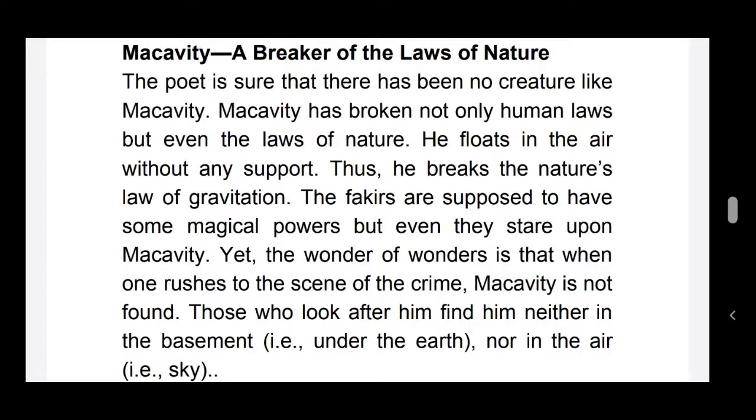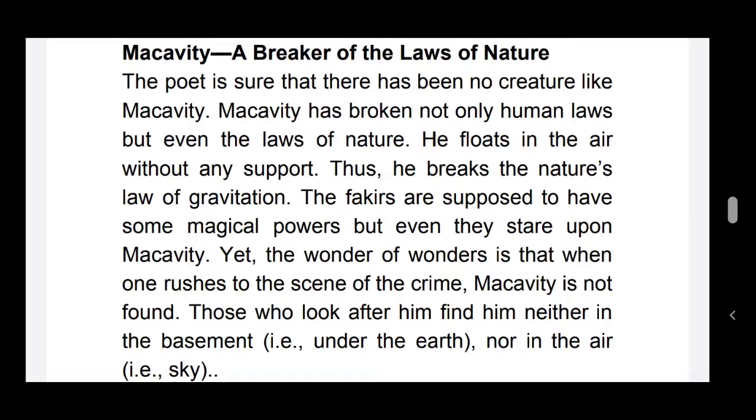Look at the next heading here, Macavity, a breaker of the laws of nature. The poet is sure that there has been no creature like Macavity. Macavity has broken not only human laws, but even the laws of nature. He floats in the air without any support. Thus, he breaks nature's law of gravity.